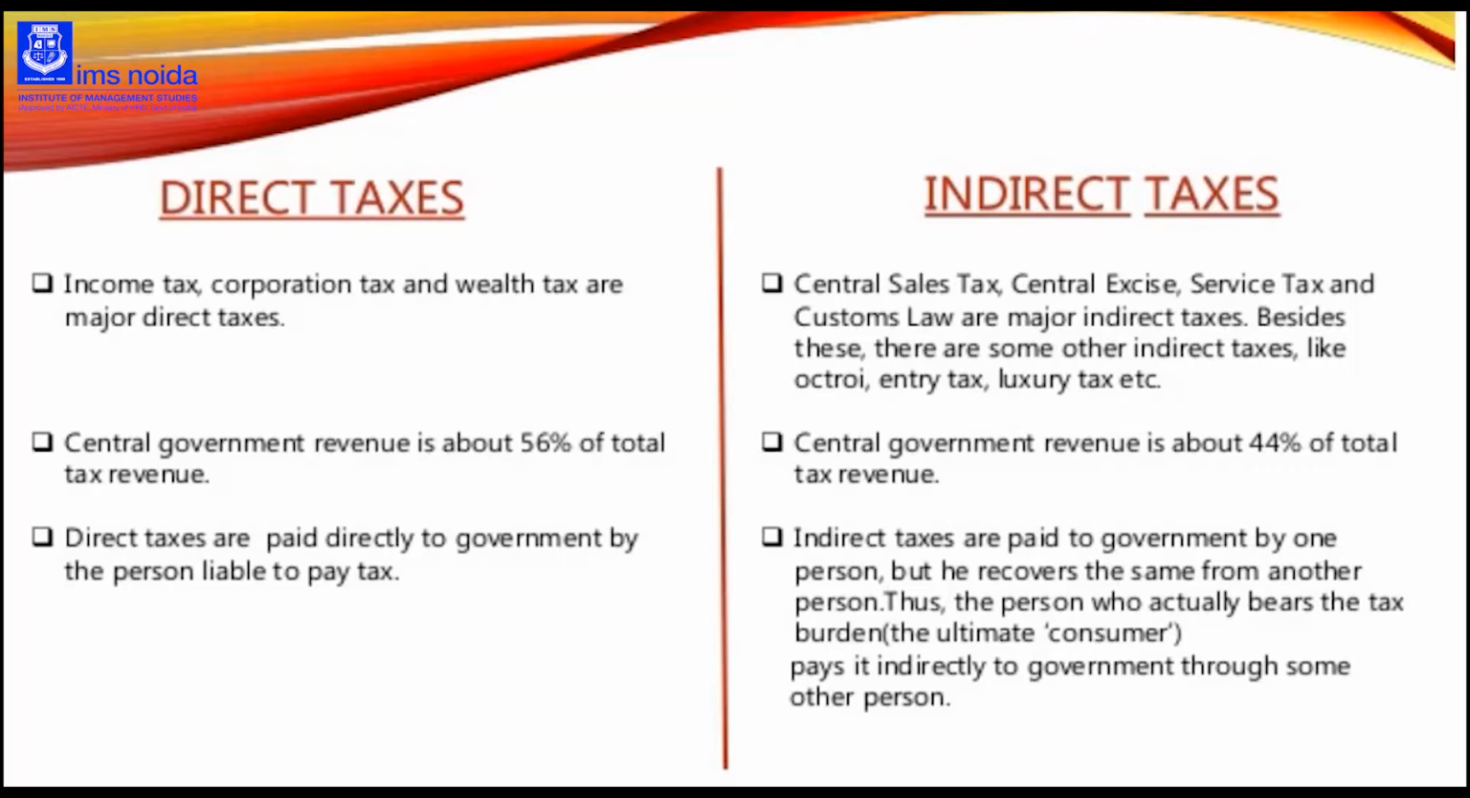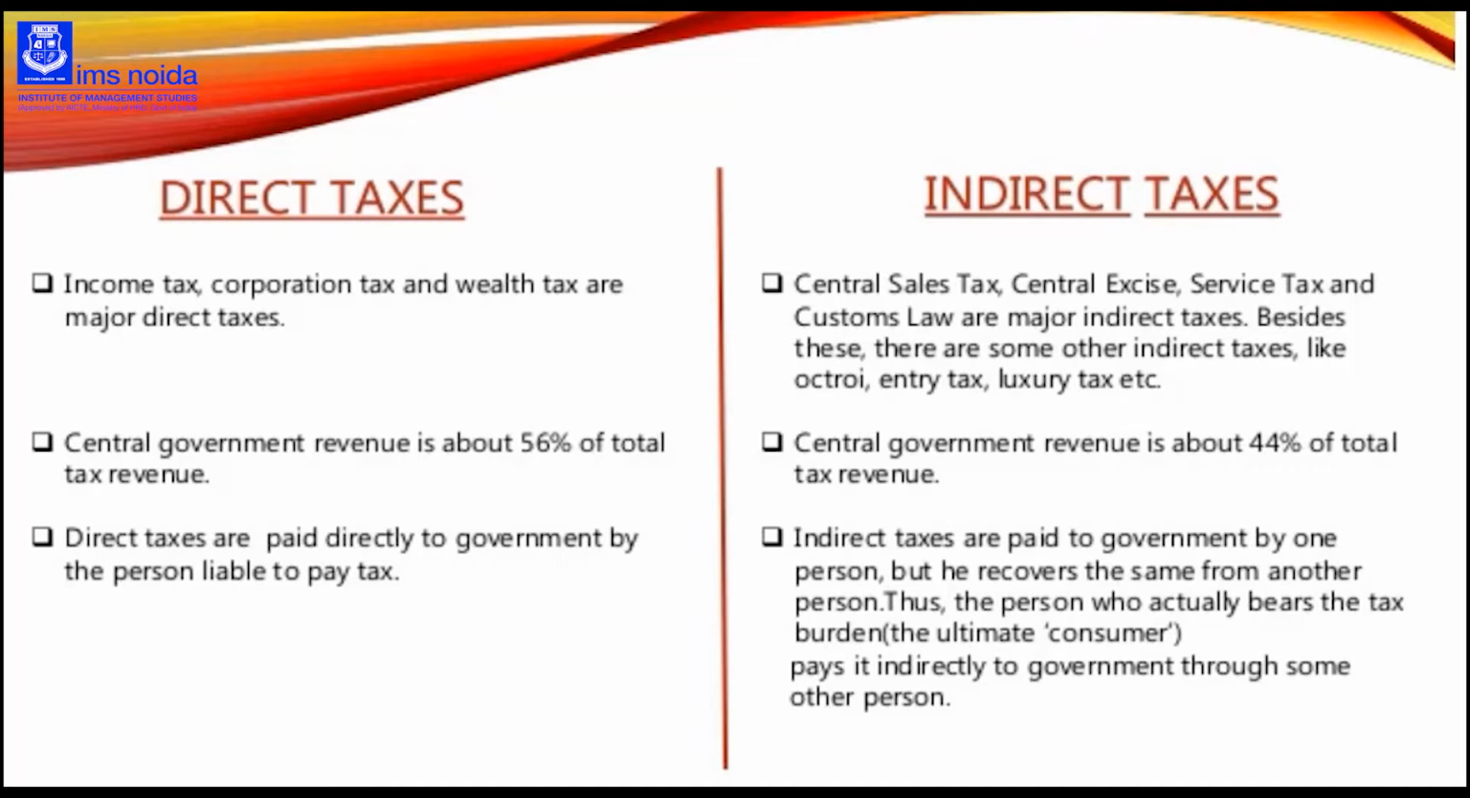As the word suggests, direct, we are paying to the government directly. So direct taxes are those taxes where a person pays tax from his or her own pocket. We pay to the government from our own account, from our own pocket, directly. So these types of taxes are called direct tax. There are three types of taxes majorly covered in direct taxes: income tax, corporation tax, and wealth tax. And the central government revenue from these types of taxes is about 56% of total tax revenue.